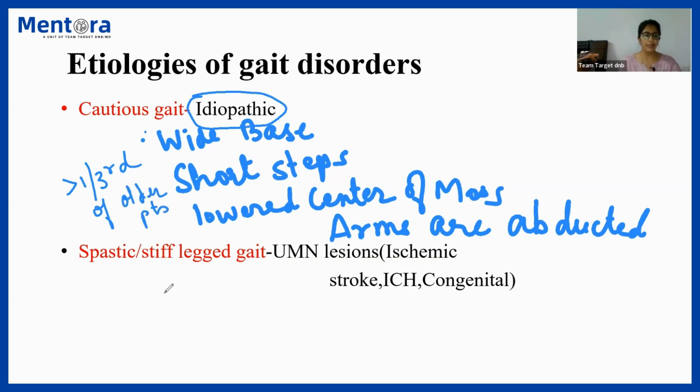The second type of gait that we are discussing is the spastic or the stiff-legged gait, as indicated by the name. This kind of gait results from an upper motor neuron kind of lesion.